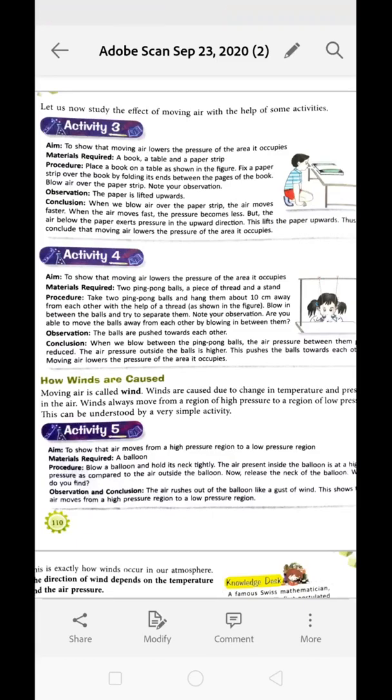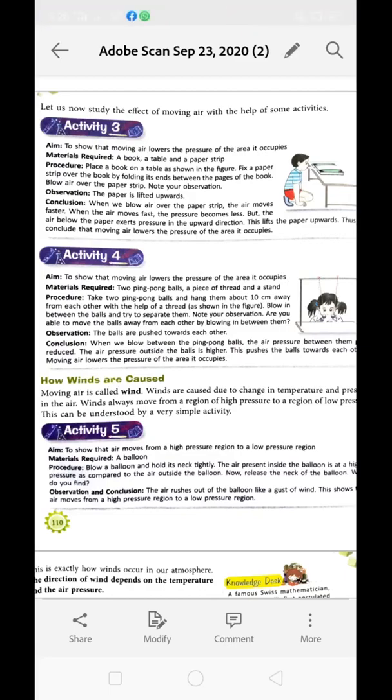How does it happen? Just assume that an area has suddenly become hot. The air will expand and start to rise up. It will reduce the atmospheric pressure of that area. So to balance the air pressure, the wind will blow from the area where, comparative to this, the air pressure is higher, and in this way the wind will be created.